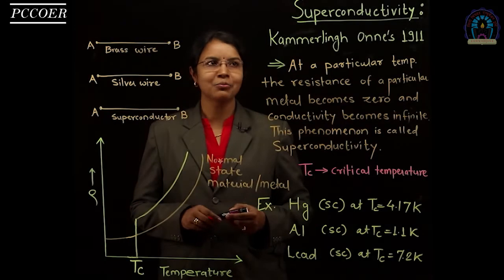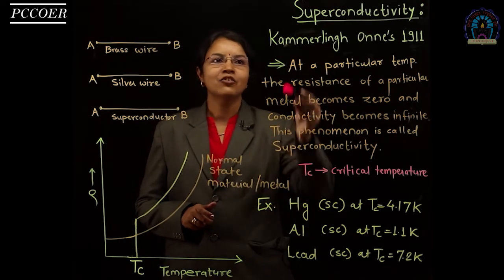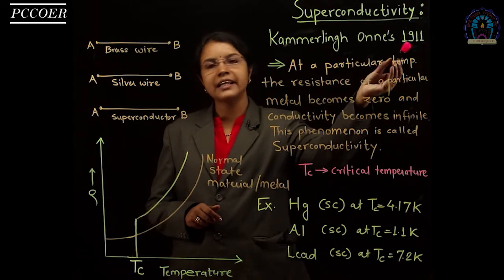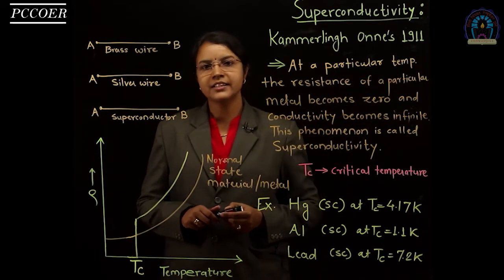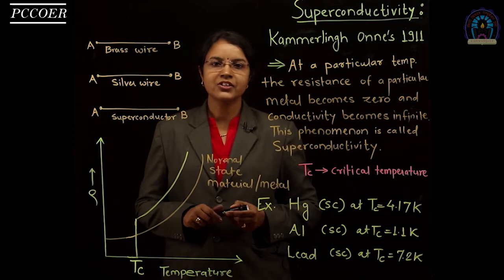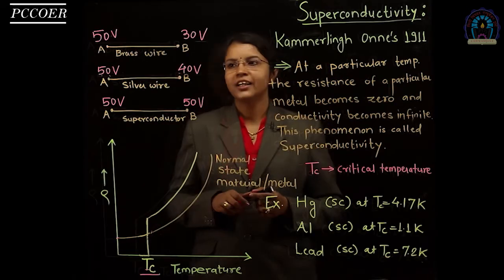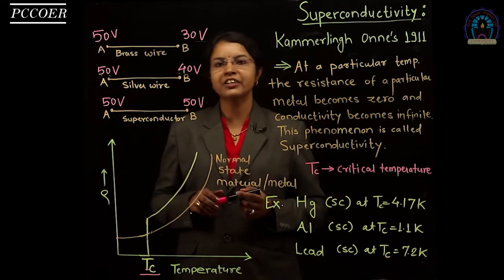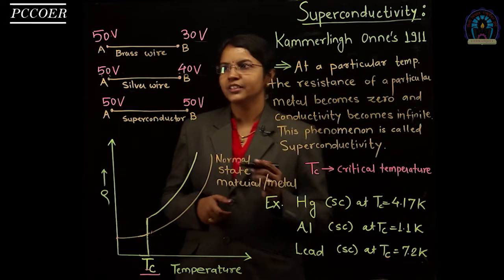Today I will discuss the topic superconductivity. It was discovered by the scientist Kamerlingh Onnes in 1911. He got a Nobel Prize in 1913 for investigating the matter at a low temperature. Let us discuss first the distinction between the conductor and the superconductor.